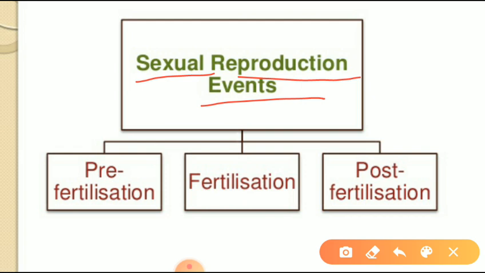All sexually reproducing organisms follow a regular sequence of events characterized by the formation of gametes, fusion of gametes, formation of zygote and embryo. All these are the sequential events which take place in all sexually reproducing organisms during sexual reproduction. So these sequential events we can call as sexual reproduction events, and we can classify these events into the following categories. What are they?